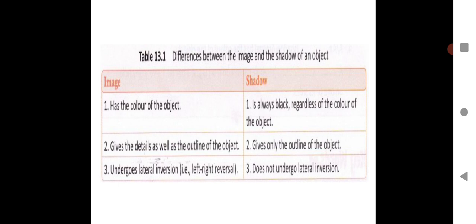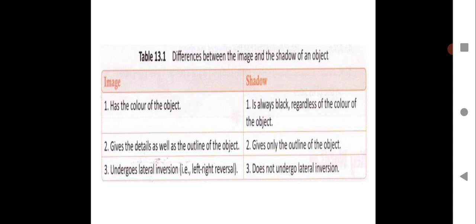Next point, image gives the detail as well as the outline of the object. So it will give you all the details, your physical features, how you dress up, every detail is covered in the image, whereas shadow gives only the outline of the object.